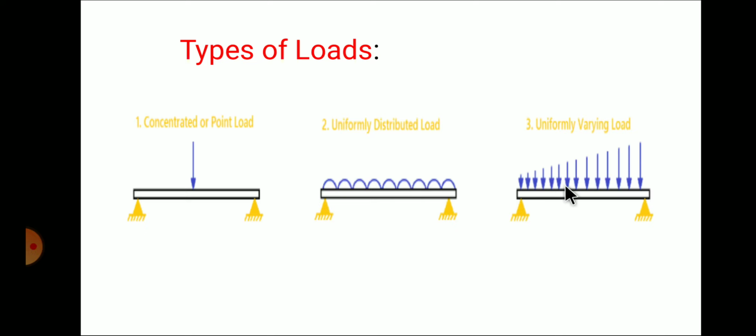Here the load varies from point to point along the beam, and the load is zero at one end and increases uniformly. Here you can see that the load is increasing uniformly to the other end. Such types of loads we will call as uniformly varying load.